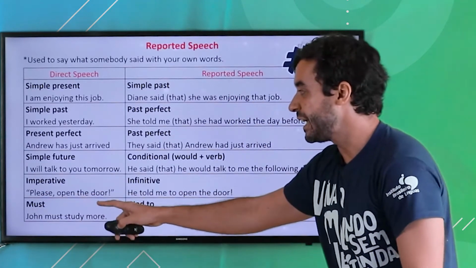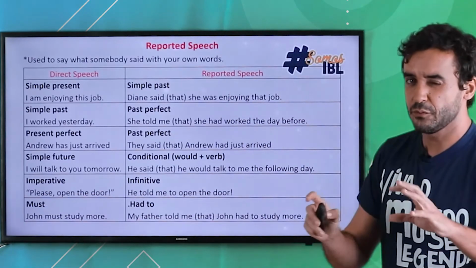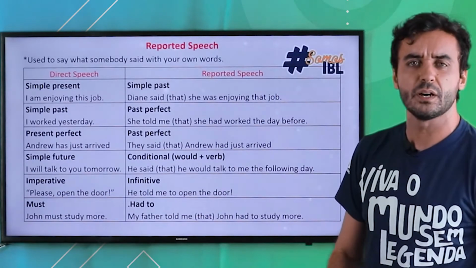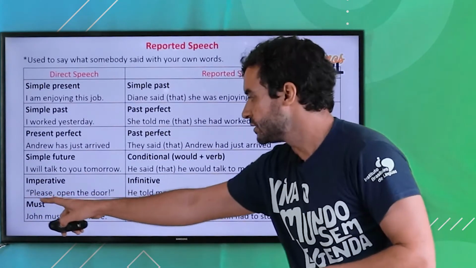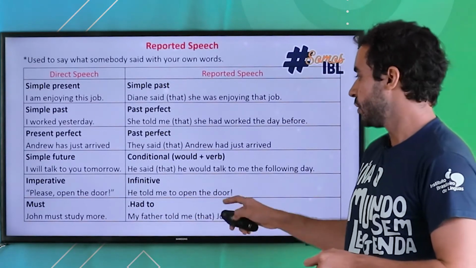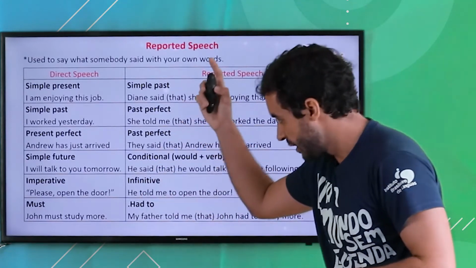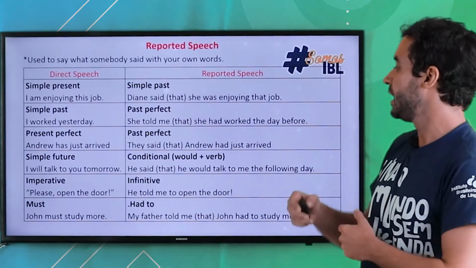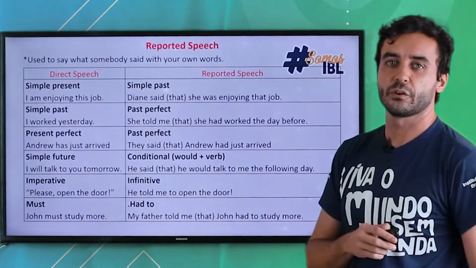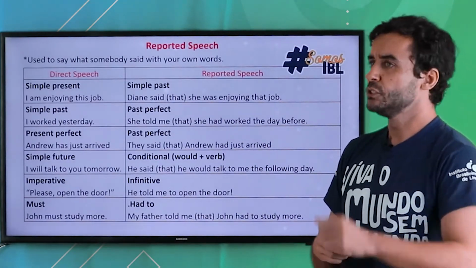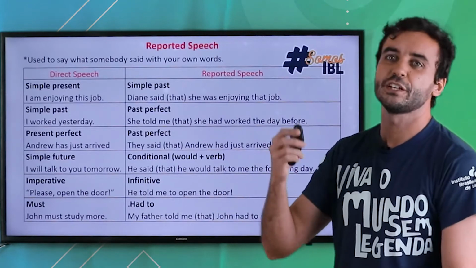Okay, these two cases are interesting because they work differently, okay? So when you have an imperative, you want to tell somebody to do something, okay? Please open the door, okay? You will use the infinitive version of the verb, okay? So for example, please open the door becomes, he told me to open the door, okay? Close the door, he told me to close the door, okay? Shut up, he told me to shut up, right?